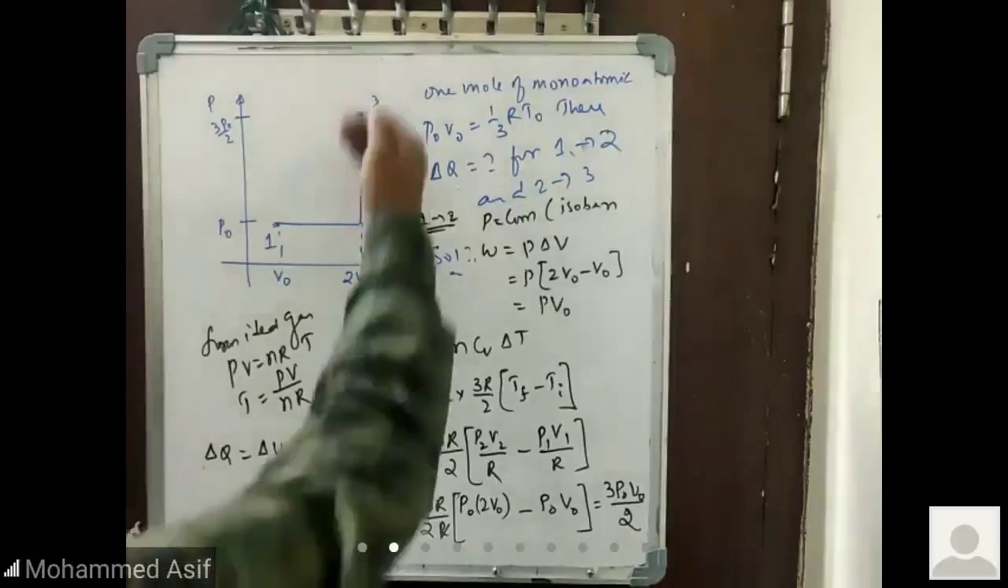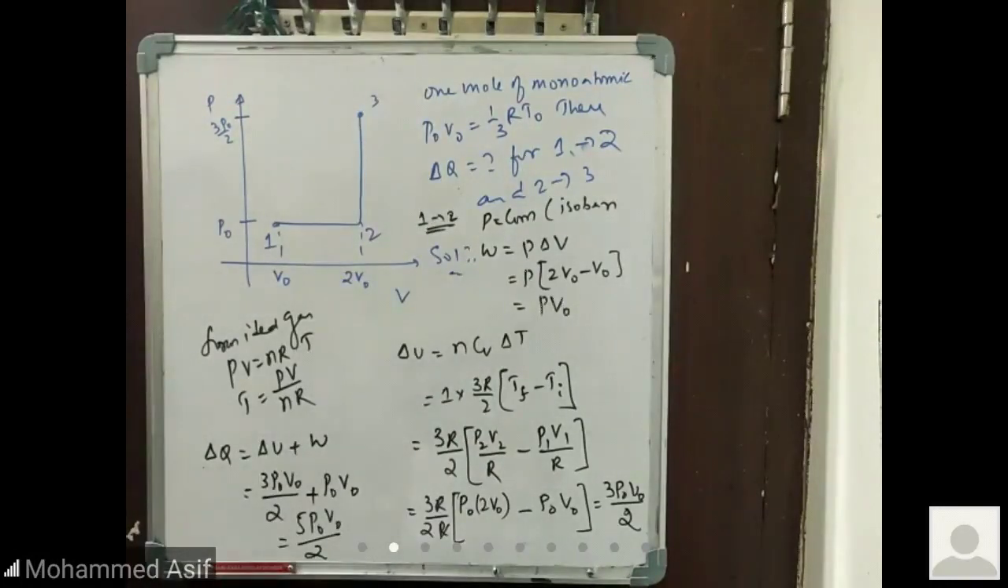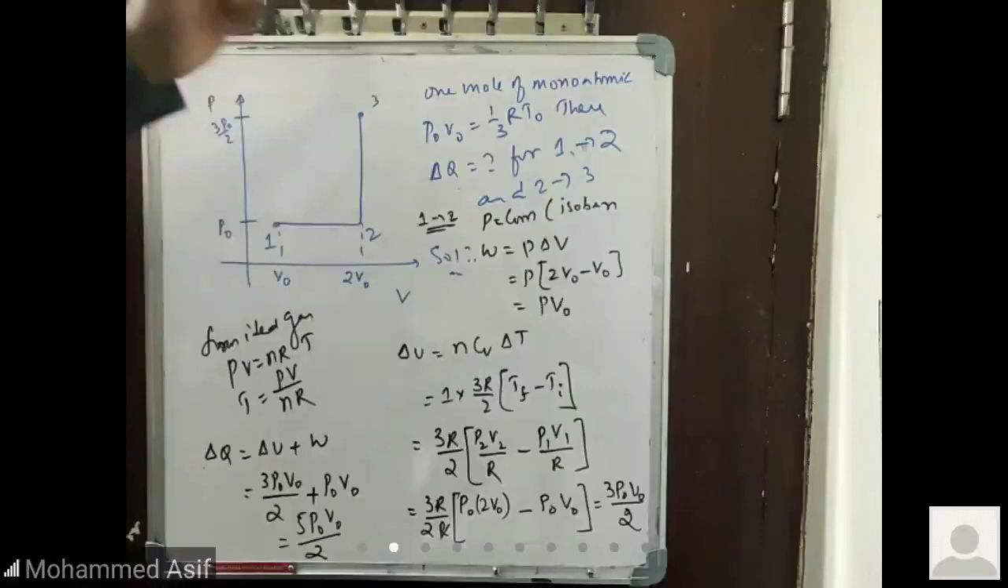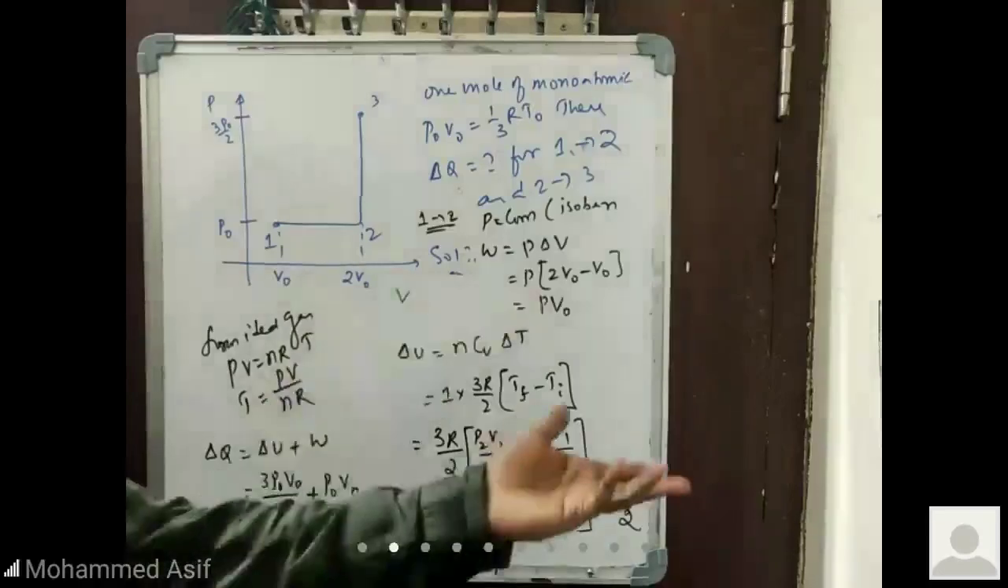In the same way, you can simplify for 2 to 3 also. For 2 to 3, what is the process? Isochoric, because volume is remaining constant, so it is an isochoric process. You can calculate for that one also. For an isochoric process, work done will be equal to how much? Zero. Work done is 0.